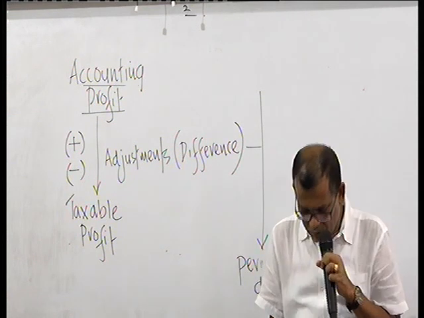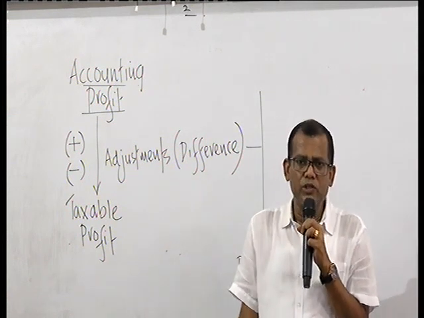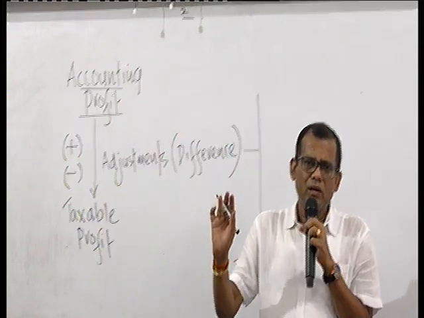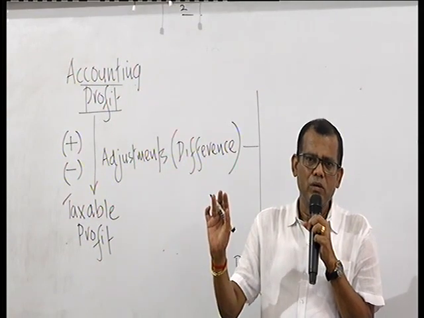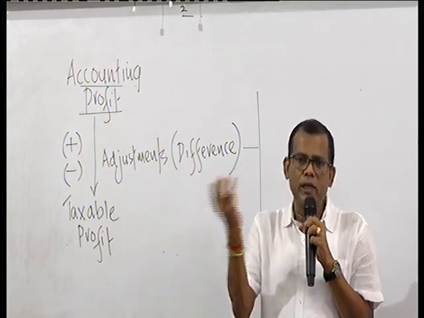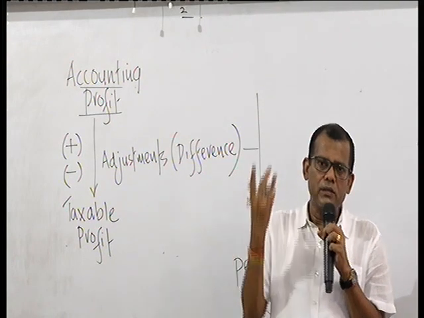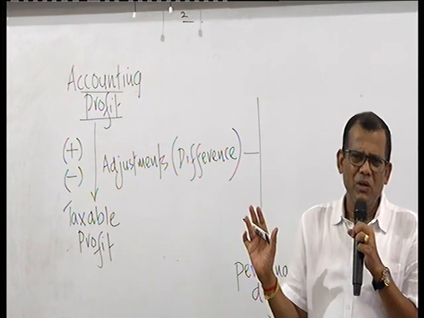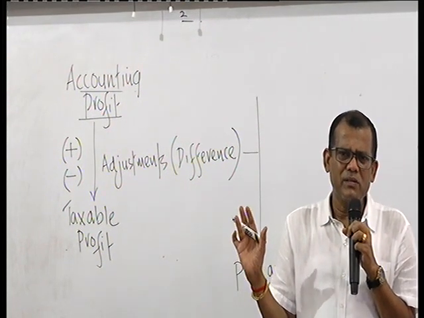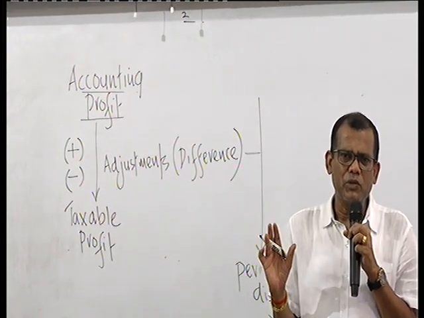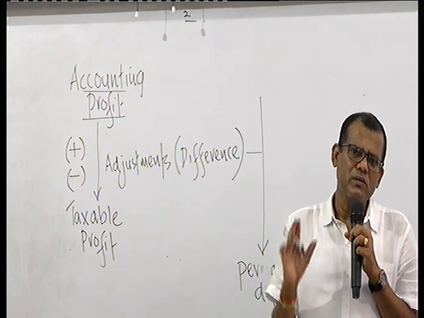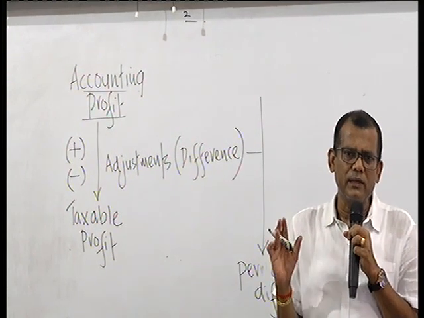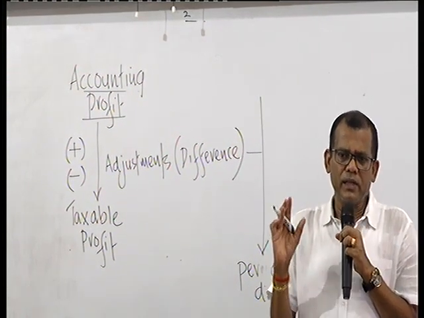Similarly, for example, charity and donations that you give. Inland Revenue says, no, these donations are not allowed. We are not allowing that as an expense. You add back personal expenses and directors' personal expenses and all that. They say that, no, these are not business expenses. We can't allow this for tax computation. You have to pay taxes. We are not allowing these expenses to be deducted. Then that is just a one-off thing.